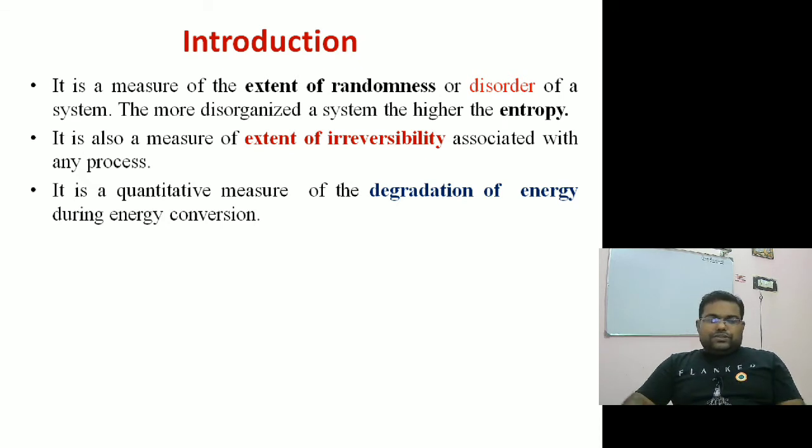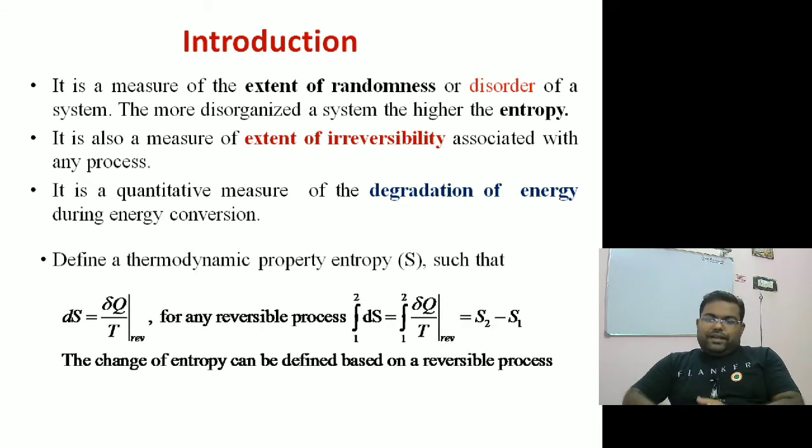All right, so it can be defined as follows. It is denoted by capital S, and it is a property of the system. As per the Clausius theorem, dS is directly proportional to (dQ by T) reversible. Only for reversible processes can we define entropy in such a way. When we integrate that, since it is a property of the system, it can be written as S2 minus S1 equals the integral of (dQ by T) reversible. So the change of entropy can be defined based on the reversible process only.